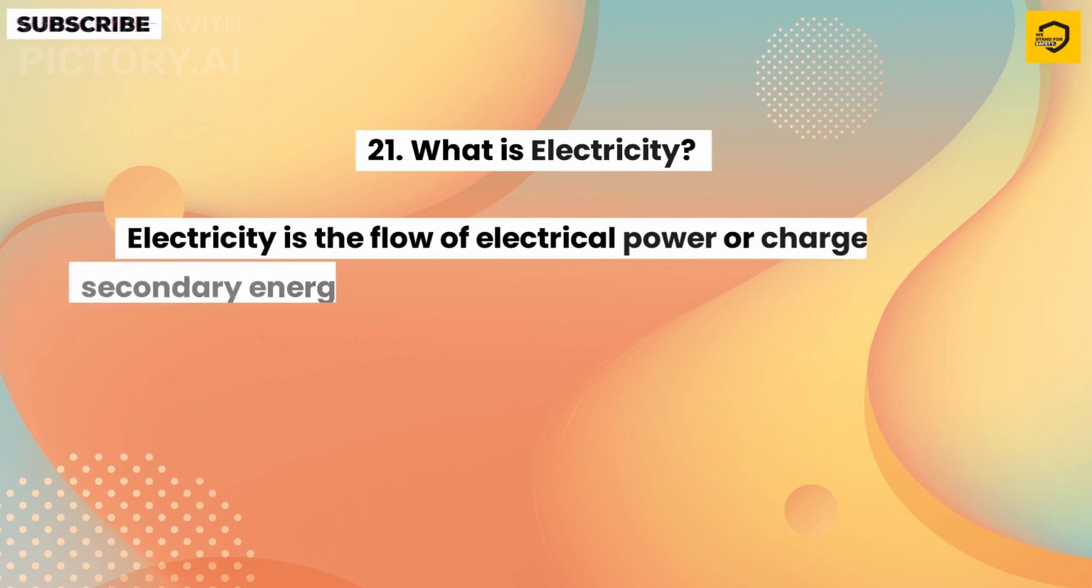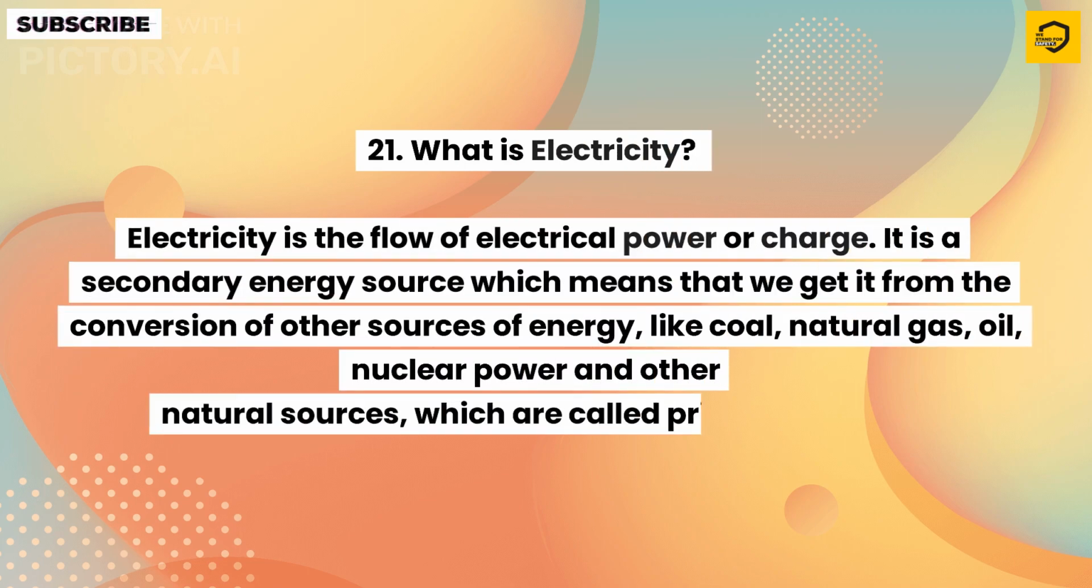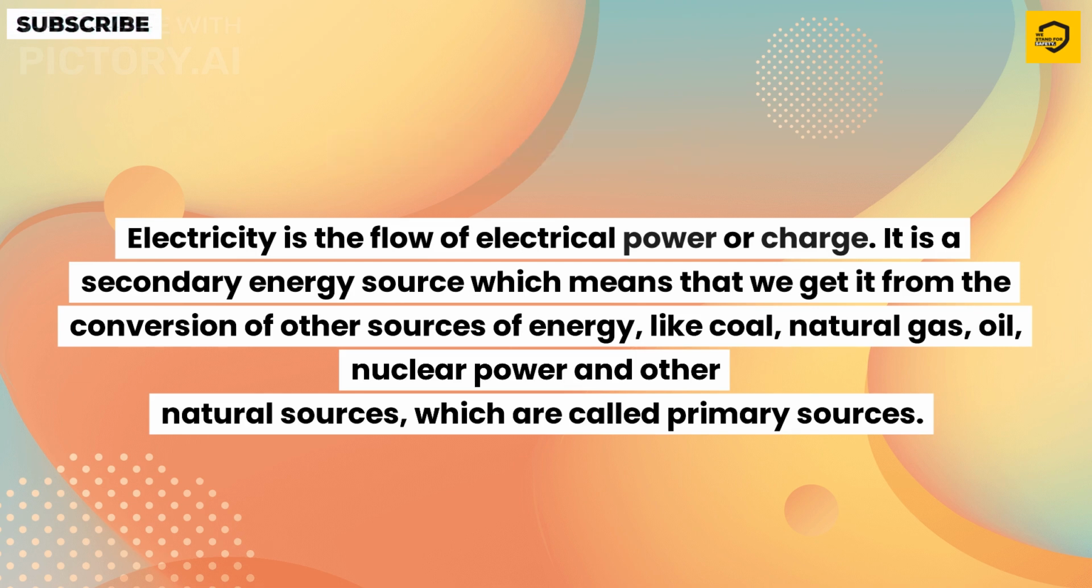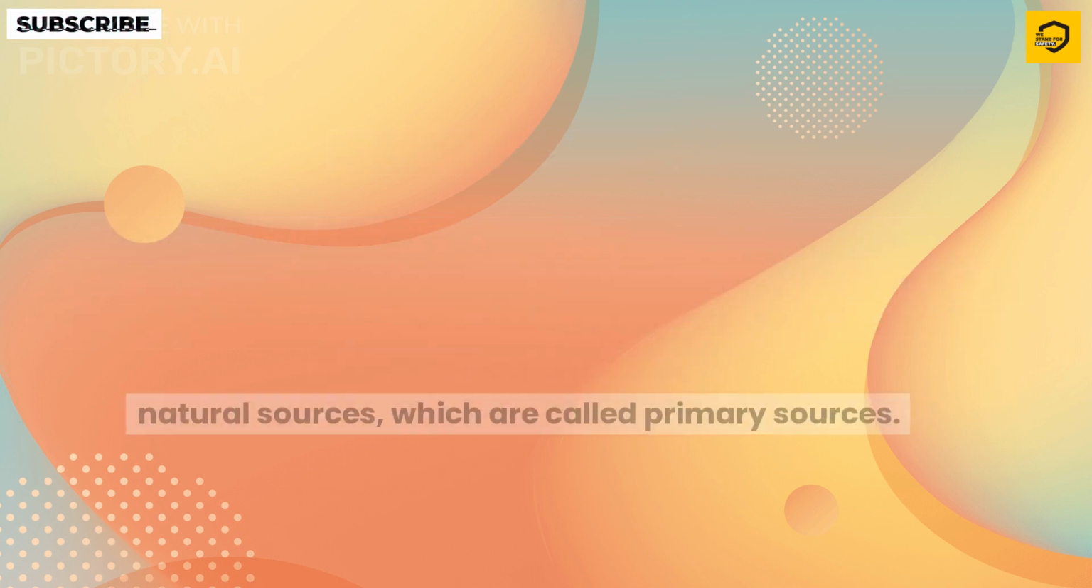21. What is electricity? Electricity is the flow of electrical power or charge. It is a secondary energy source, which means that we get it from the conversion of other sources of energy, like coal, natural gas, oil, nuclear power and other natural sources, which are called primary sources.